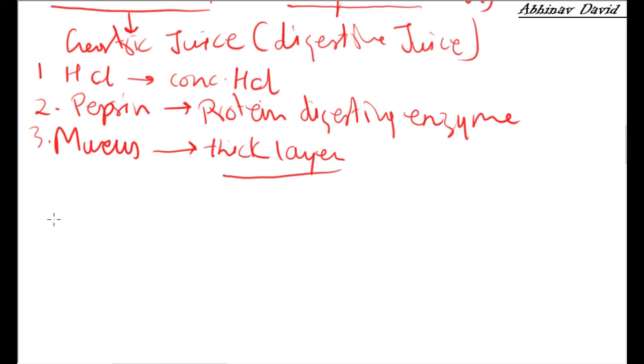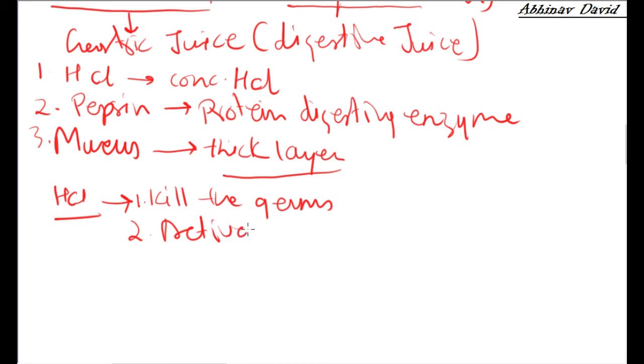Now when we talk about HCl, as we know that it is an acid, what it does is it kills the germs, whatever germs are there in our food. Okay, number two, it activates pepsin. Now pepsin, when it is released, is in an inactive form. It is activated by the hydrochloric acid.